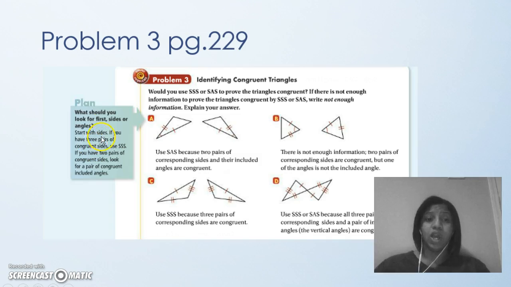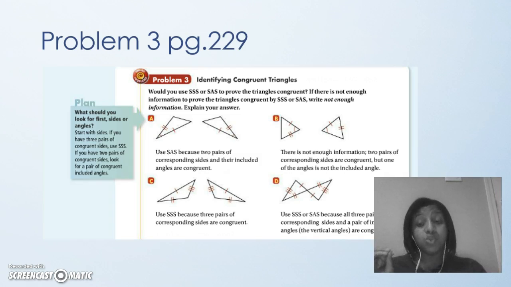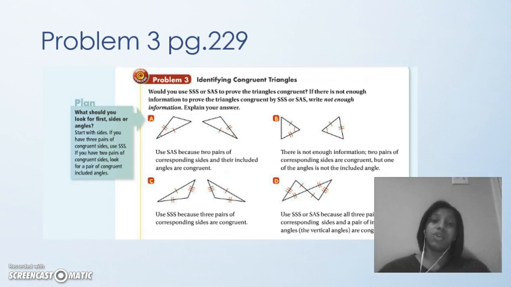So what should you look for first, sides or angles? It's good to start with the sides, because if you have 3 pairs of congruent sides, you can use side, side, side. If you only have 2 pairs of congruent sides, remember it has to be the angle in between the 2 congruent sides.